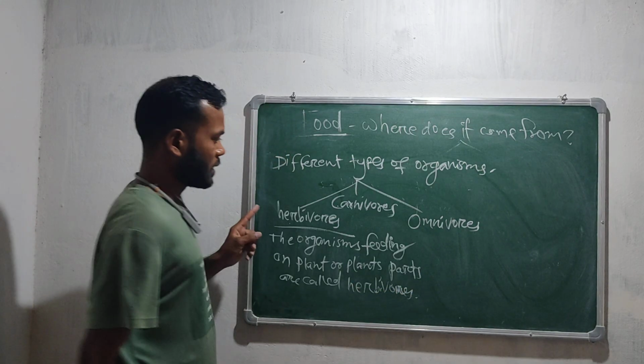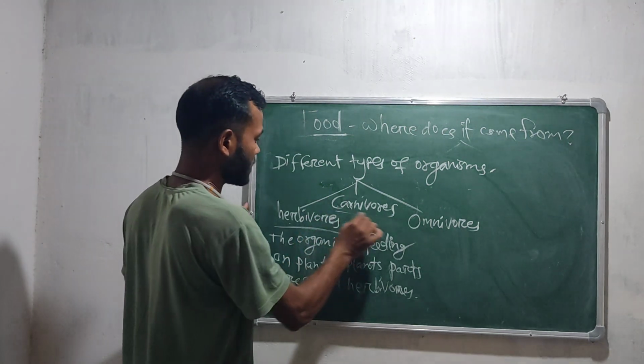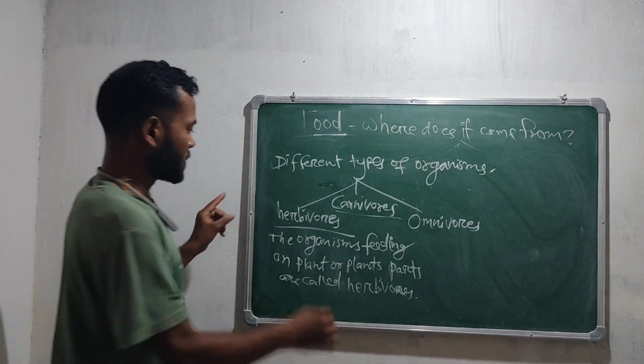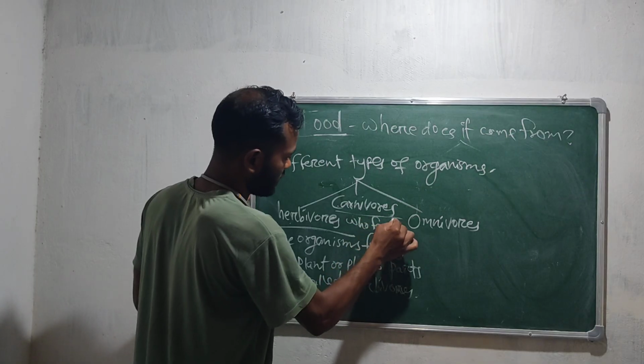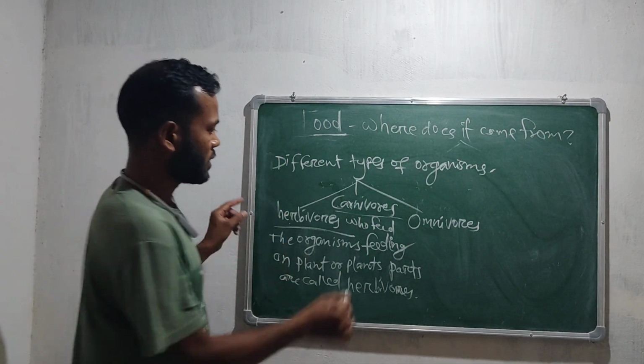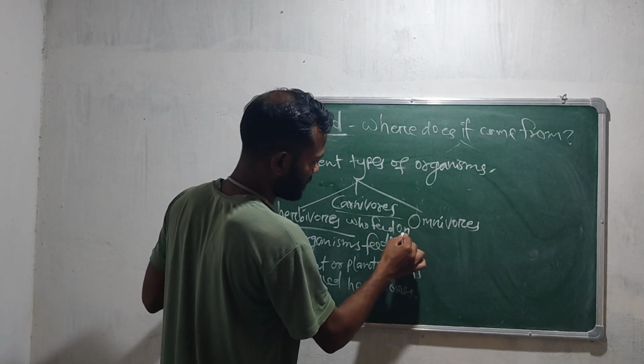Then the carnivores. Who are the carnivores? Those who feed on other animals.